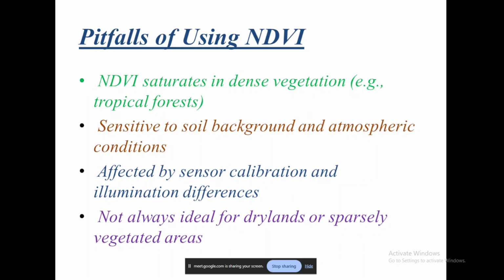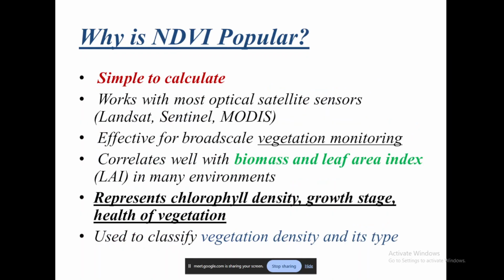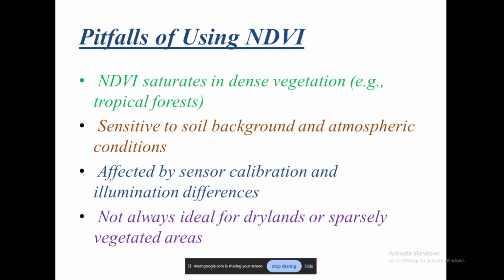All right. So coming into the pitfalls now, so many benefits, right? And everything seems just right and perfect to use NDVI. Then comes this question. So what are the pitfalls of using NDVI then? NDVI saturates in dense vegetation. Example, tropical forest will show you a very high and very ideal plus one, that is the highest NDVI value it will show.